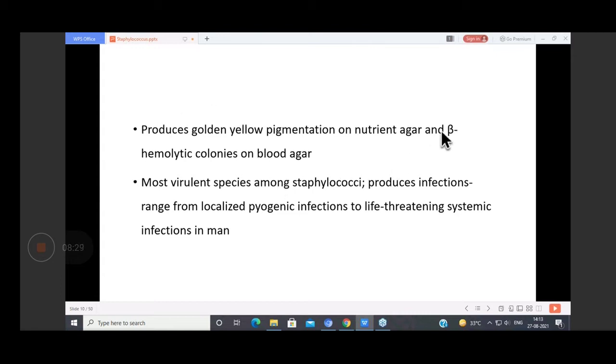Why will they produce hemolysis on blood agar? Because blood agar has blood as one of its components, so hemolysis will be seen on blood agar. They form beta hemolytic colonies, that is, the media around the colony will become totally clear.